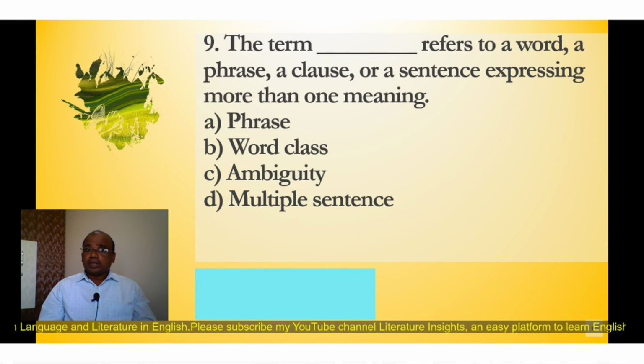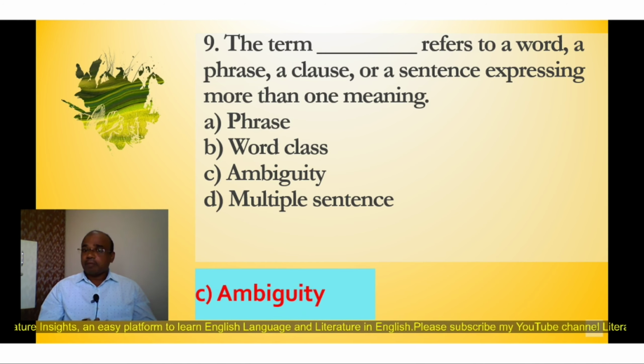Question number 9. The term refers to a word, a phrase, a clause or a sentence expressing more than one meaning is called. So now here again four options: A phrase, B word class, C ambiguity, D multiple sentence. You have to just identify the correct option out of these four options, and now here correct option is C ambiguity. The term ambiguity refers to a word, a phrase, a clause or a sentence expressing more than one meaning, that is called ambiguity. So in ambiguity we can find the sentence having double meaning or interpretations.